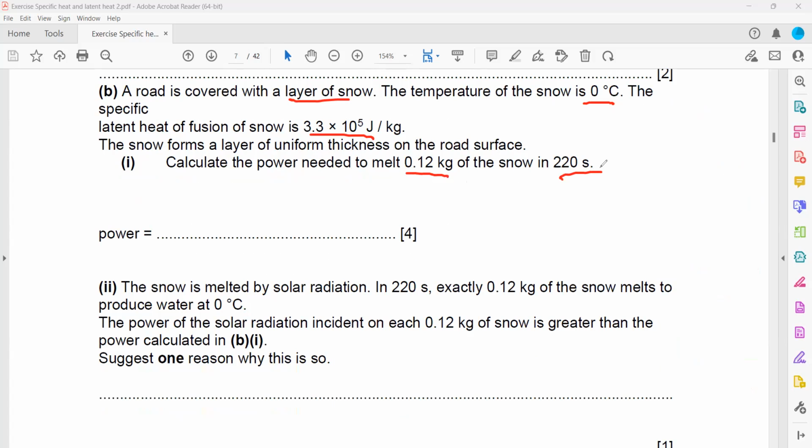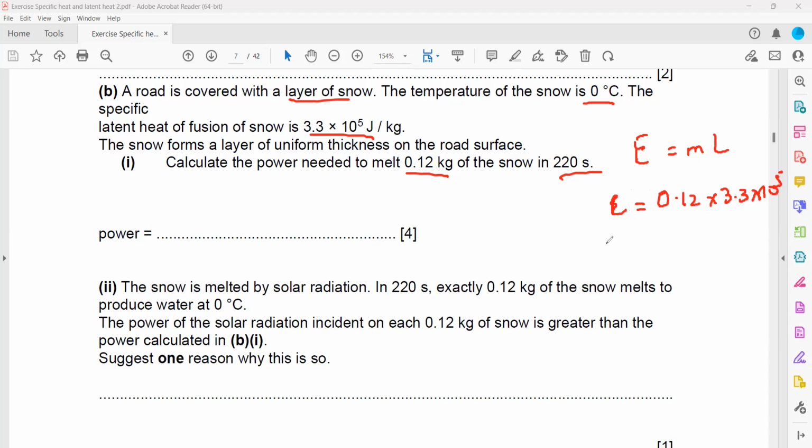First, we have to know how much energy we should provide to melt this. So here, what is happening? Is there a change in state or change in temperature? What happened in this question? Yeah, that's right, Ahmed. There will be a change in state. So whenever there's a change in state, you get the energy by mass into latent heat. The mass is equal to 0.12 and the latent heat is 3.3 into 10 to the power 5.